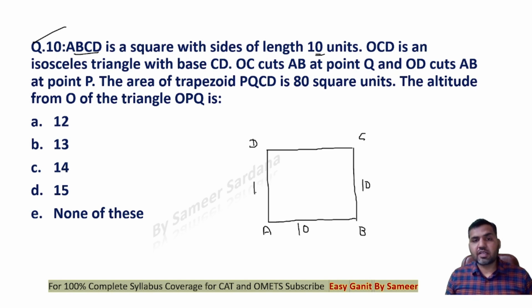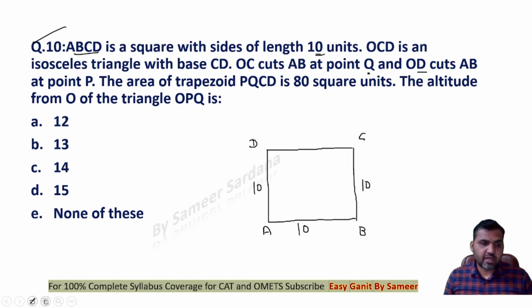Each of these sides is equal to 10 unit. OCD is an isosceles triangle with base CD. OC cuts AB at point Q and OD cuts AB at point P.